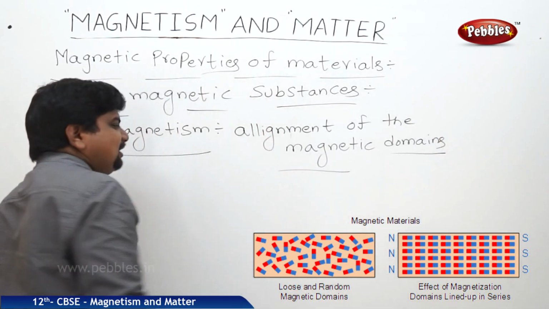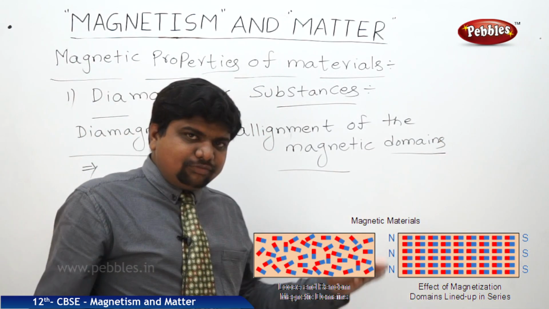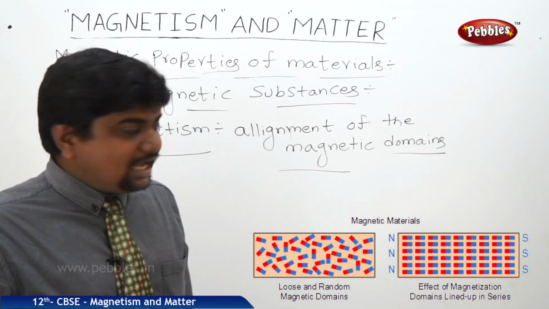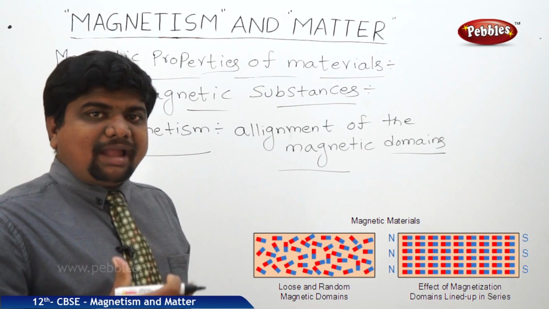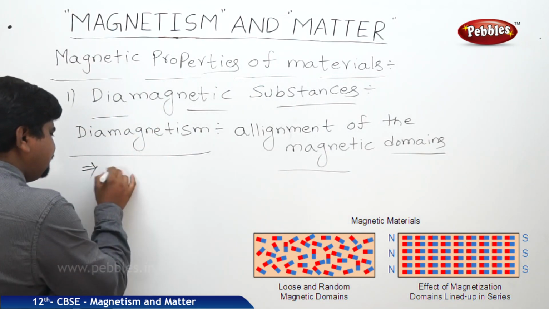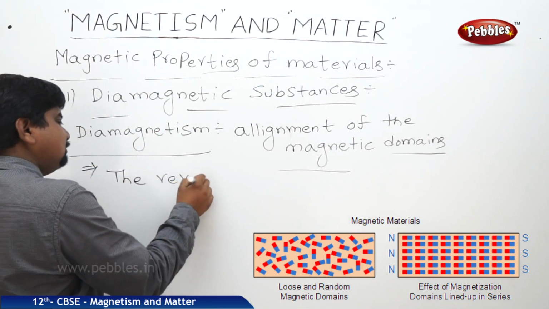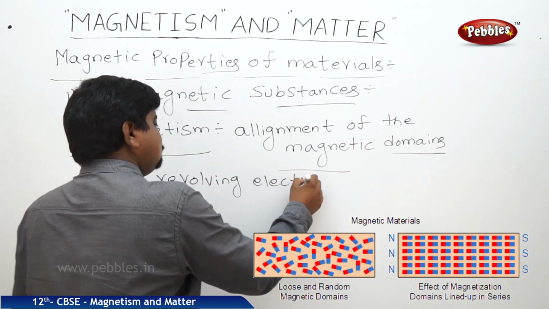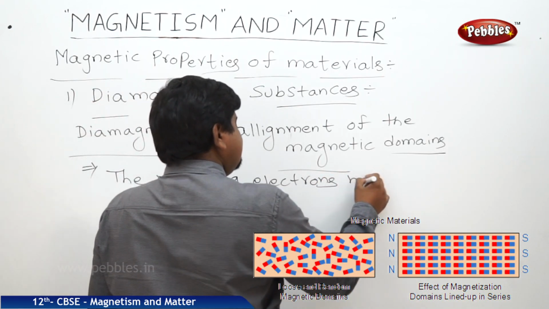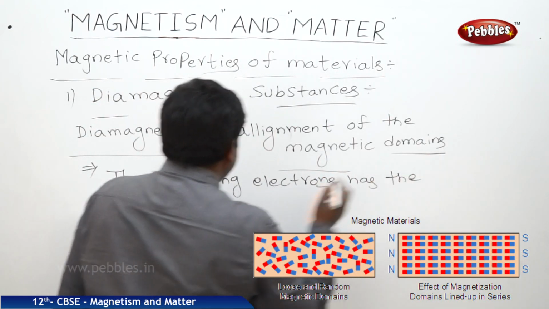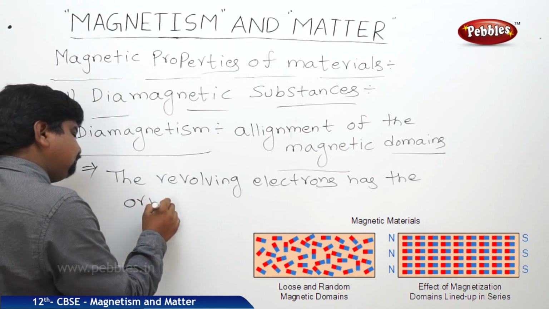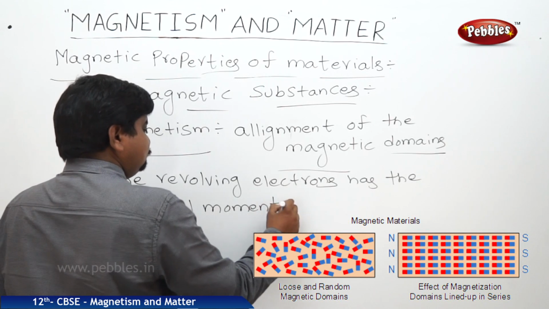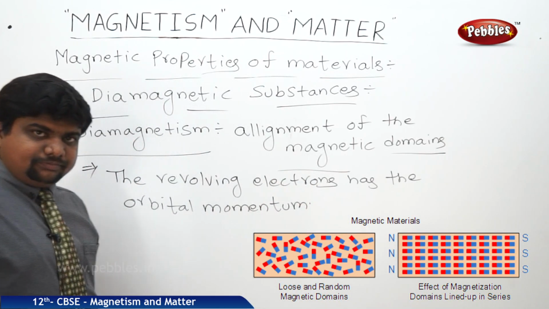The alignment of the magnetic domains: in atomic structure we know that the electrons revolving around in the orbitals have orbital momentum and magnetic momentum also.